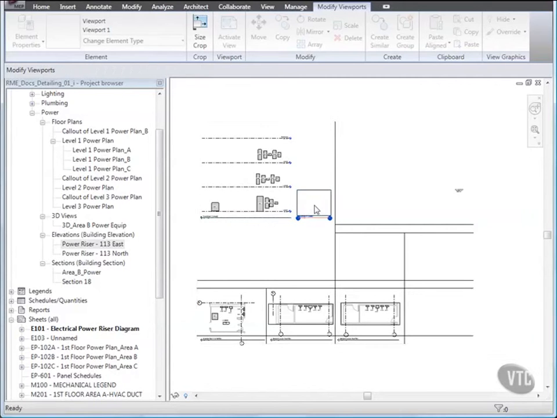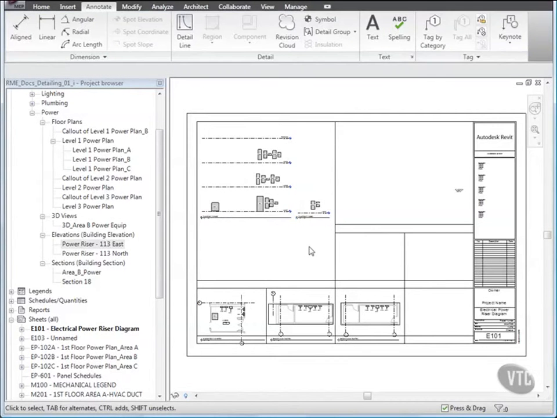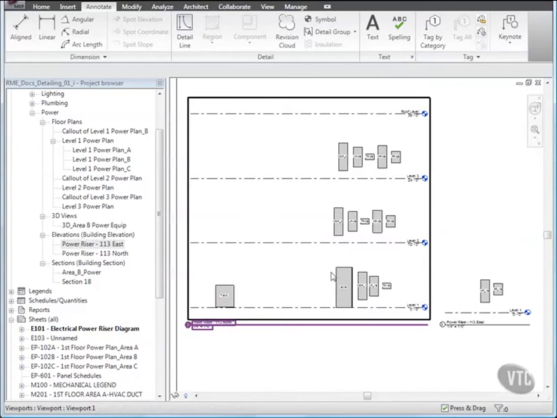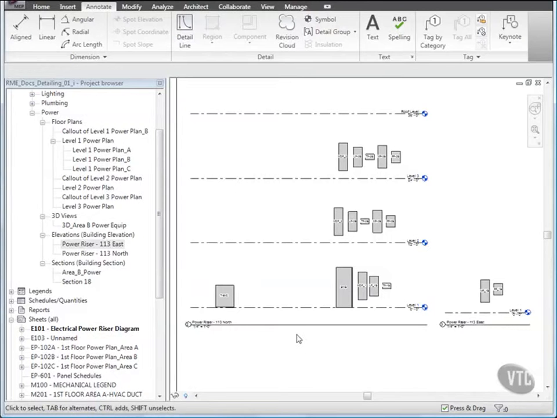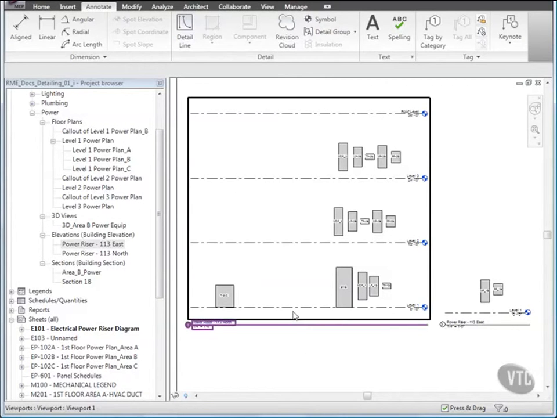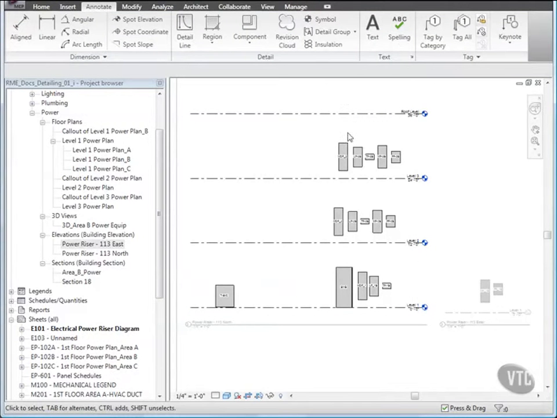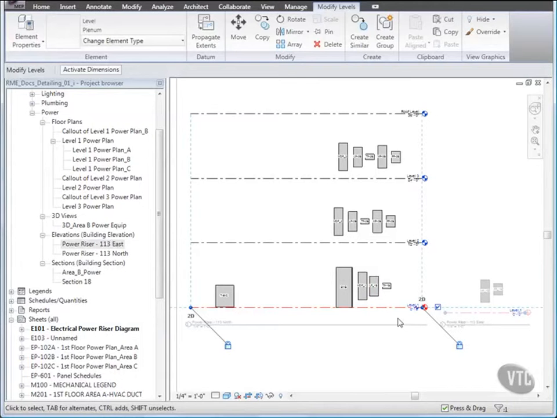Press Escape and zoom into the Power Riser elevations on the sheet. And next, we'll modify level lines. Select the 113 North view and right-click and click Activate View. Then select the Level 1 line and use the filled circle drag control on the right to drag the end of the level line to the right.